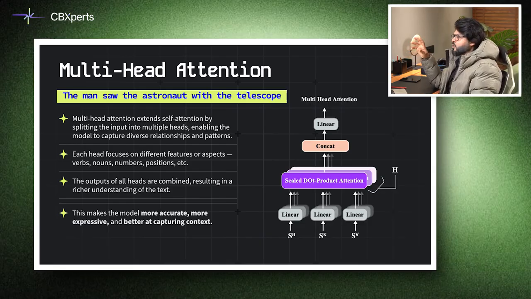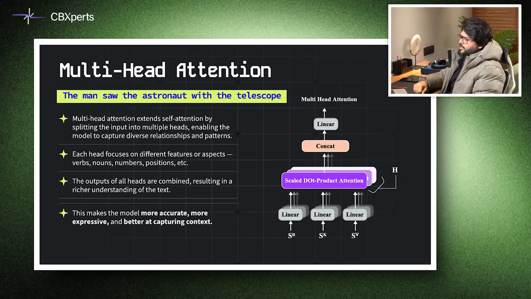One head might focus on nouns, another on verbs, and another on numeric values. After processing, the heads are concatenated and combined, producing a more expressive representation. Think of it like consulting specialists. One doctor focuses on the heart, another one on the kidneys. Similarly, heads specialize in different linguistic signals, making the model more accurate and context aware.